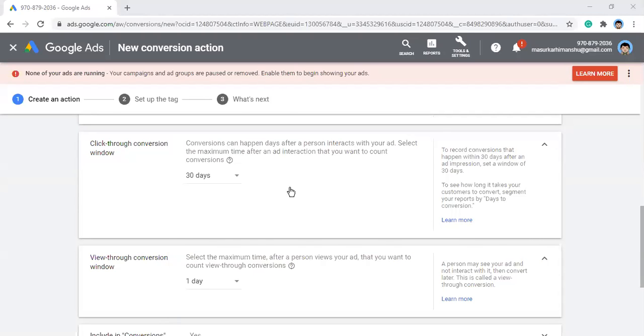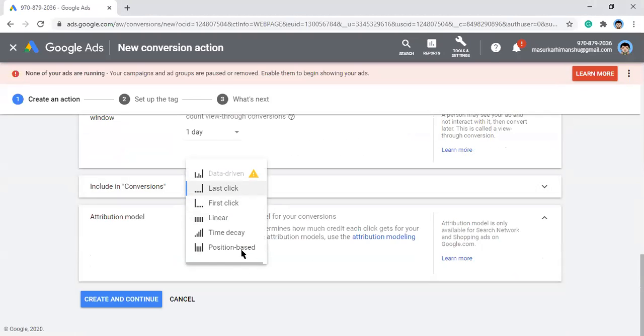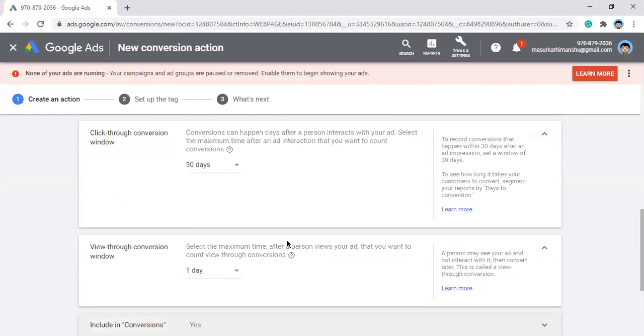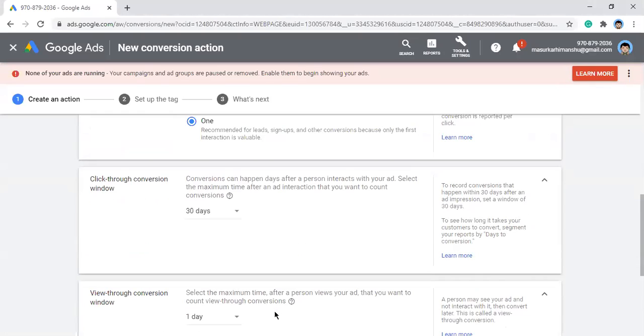Right, and we have discussed the attribution model also. I think this is clear. Click through conversion and view through conversion, yes or no? So it's conversion through click and conversion through view. You can read it like this. I will show you the attribute part once. Just hold on for a second.